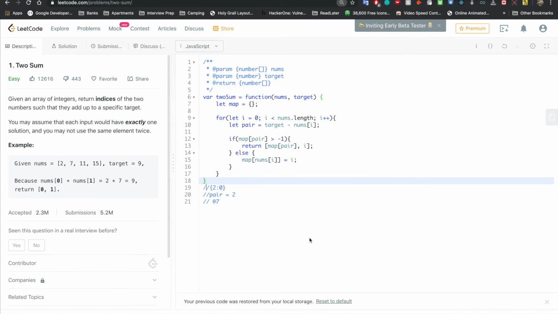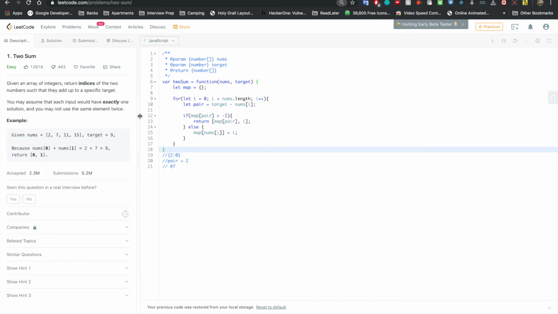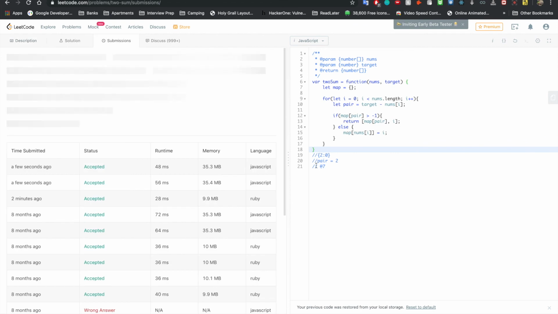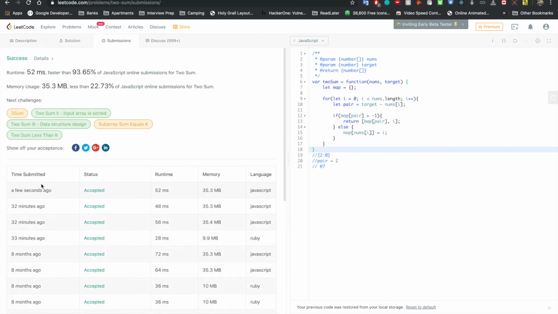I could do this real quick. I'll run it, and we'll submit it real quick. So you can see here, I did this question 8 months ago, and I did it just now, and we are getting a 15.2 millisecond. I got 48 just a second ago, which was greater than 98% of it. In Ruby, you get a lot faster time, which was using the same strategy, using a map. So I wouldn't always rely on this too much.